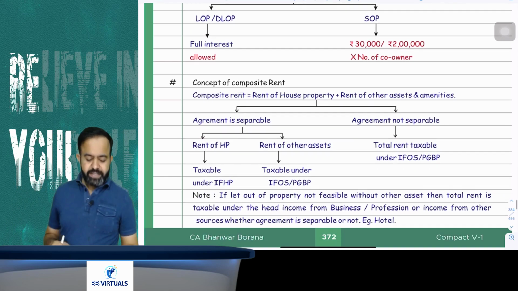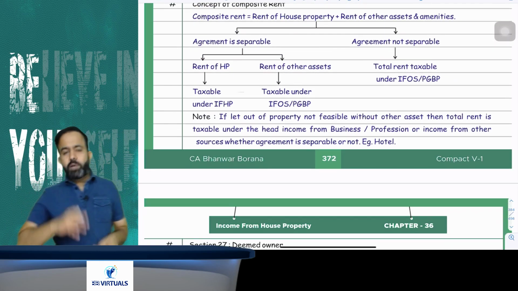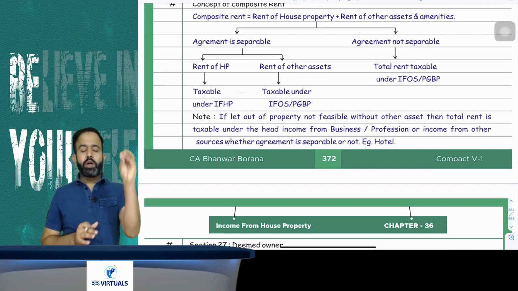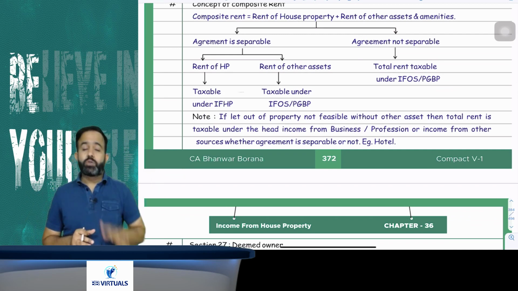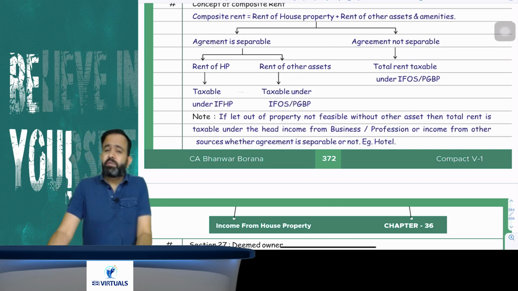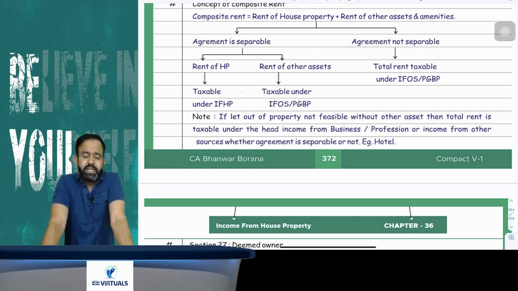Yes. Now the next part is related to composite rent. Composite rent means suppose you let out a house property along with some other asset also. Suppose some furniture is also let out along with that house property. So the question is, how and where will composite rent be taxable?